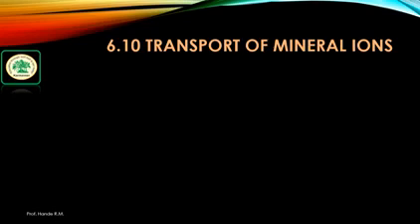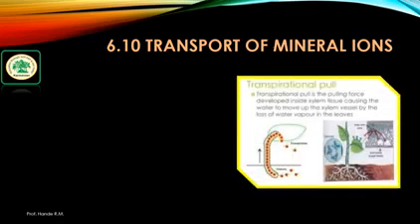The transpiration pull is the pulling force developed inside the xylem tissue, causing the water to move up the xylem by the loss of water vapor in the leaves. It is known as transpiration pull.